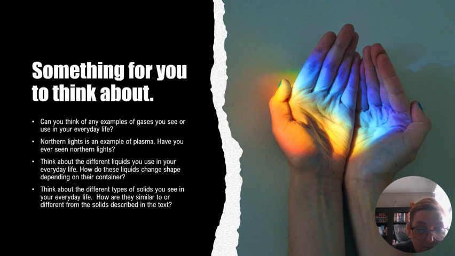Think about the different liquids that you use in your everyday life. How do these liquids change shape depending on their container? Think about ice. Think about the different types of solids you see in your everyday life. How are they similar or different from the solids described in the text?